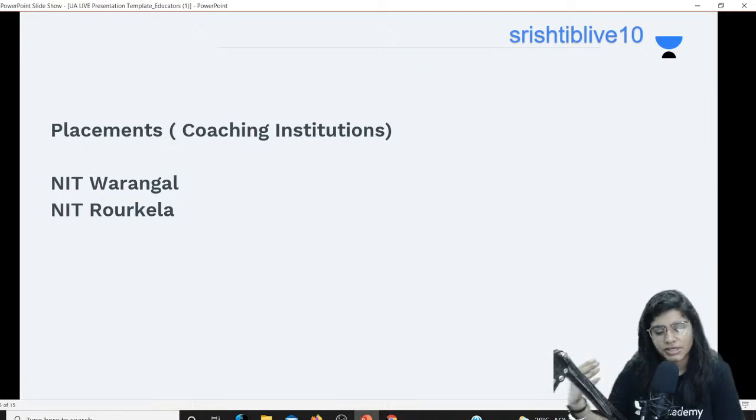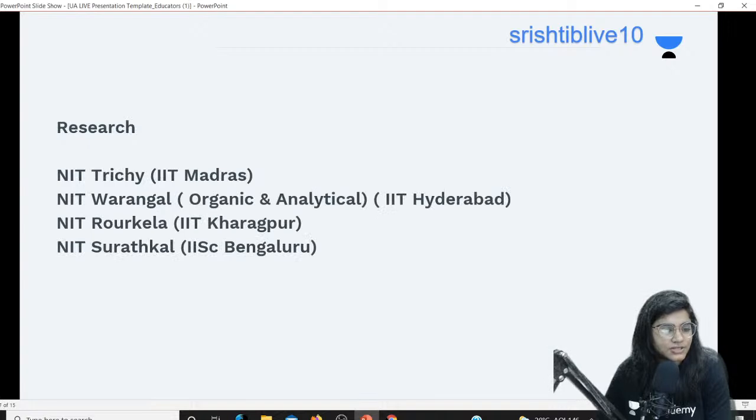But if you go to the extreme south, that is NIT Trichy, you will have more South Indian students. So if you are a North Indian and you're getting NIT Trichy as well as NIT Warangal, you should be giving preference to NIT Warangal. So this is the first point. Okay, let's go to the next point.